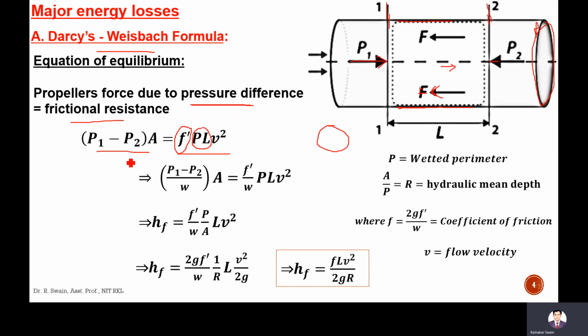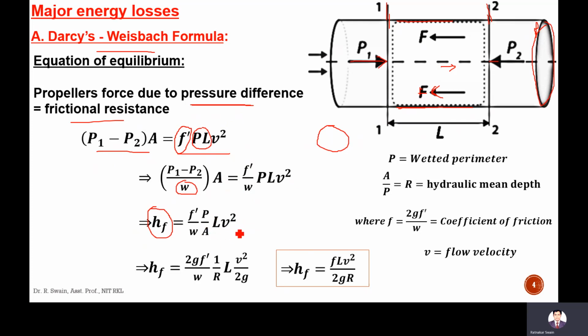Now if we divide both sides by the unit weight W, (P1 minus P2) by W into A will be equal to F dash by W into PL into V square. This W is rho g, the unit weight of water. So P1 by rho g minus P2 by rho g is the pressure head, and this pressure head difference is due to friction. That's why this head difference is called the friction head loss. Bringing it to this side, it will be F dash by W into P by A into L into V square.